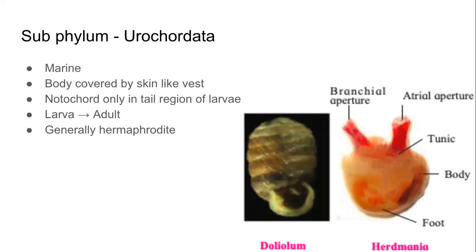The first subphylum is Urochordata. Very important here is the body is covered by a skin-like thing. And also they have a life cycle where they start as larvae and then they metamorphose, they change into adults. Skin and metamorphosis. These are the main characteristics of Urochordata. And they are called Urochordata because notochord is present only in the tail region of the larva.